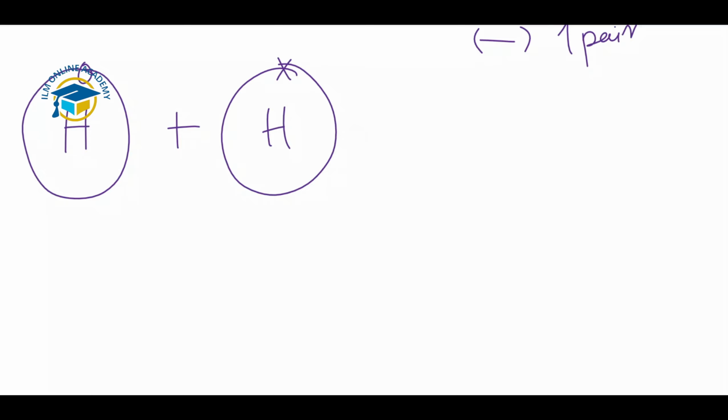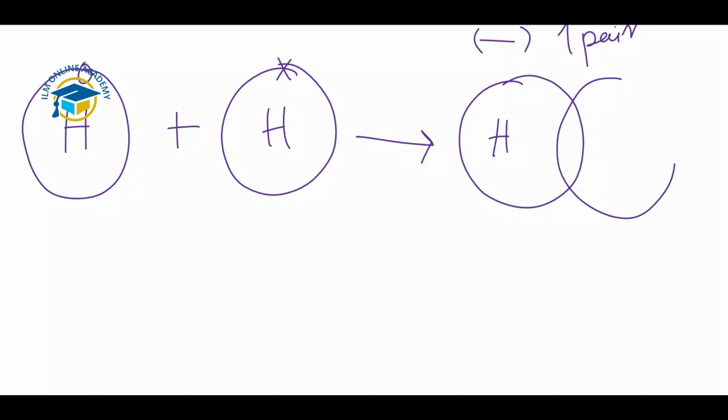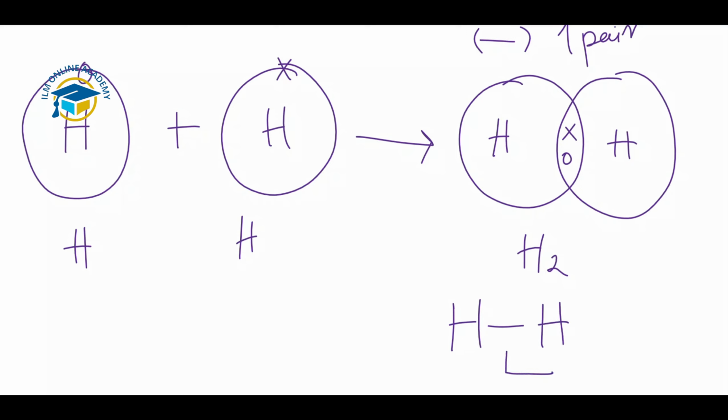So what happens when these two atoms form a covalent bond? Their shells overlap, and the electrons are present in this overlapped area. This is the structure of the hydrogen molecule. This is a hydrogen atom, and this one is also a hydrogen atom. When they form a molecule, it is known as hydrogen, and the formula is H2. This is the bond present in it, the covalent bond. It is formed by the sharing of electrons, and one pair of electrons is present in this bond.